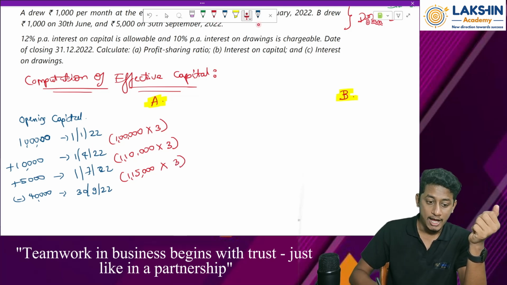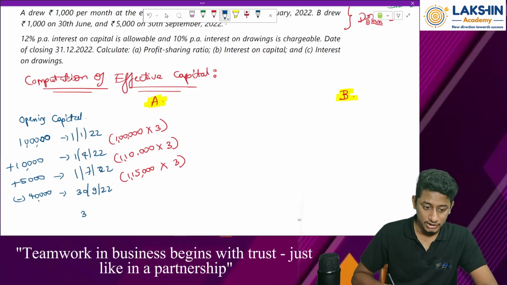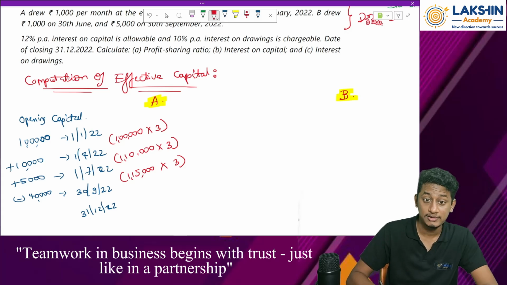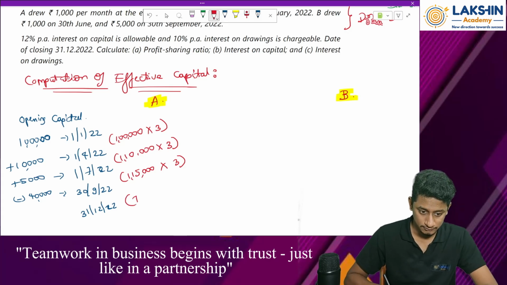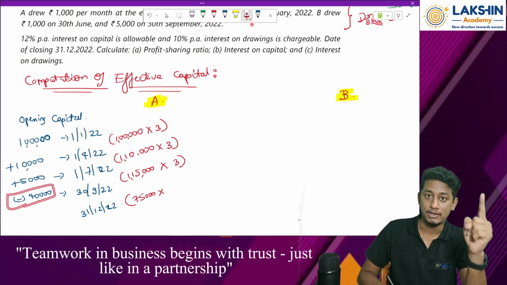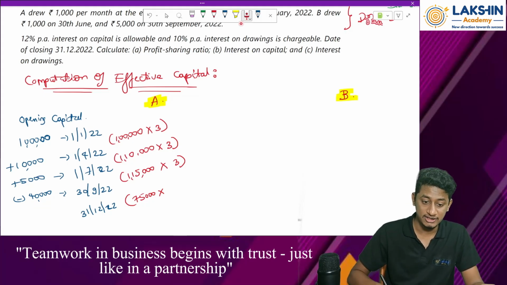Then from this date till the year end, that is 31st 12 22, what is the value of capital? It is 75,000. Why 75,000? Because he has withdrawn a capital of rupees 40,000, right? So 1 lakh 15,000 minus 40,000 will be 75,000.